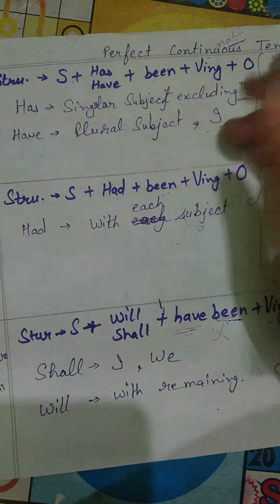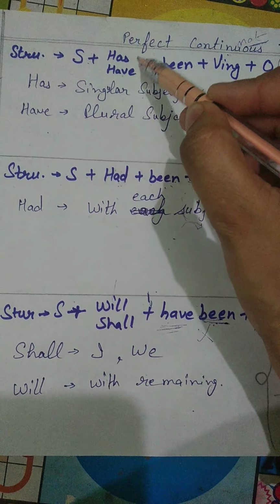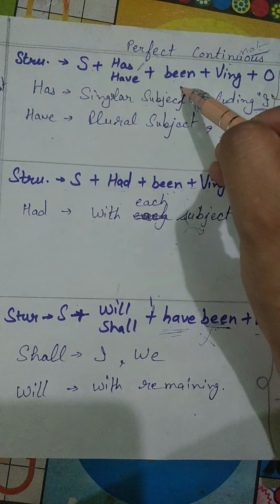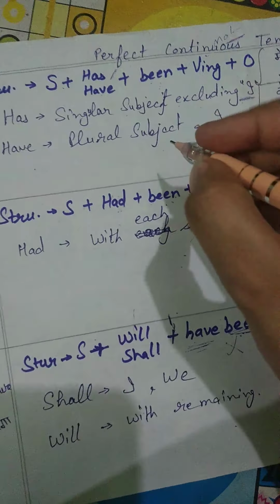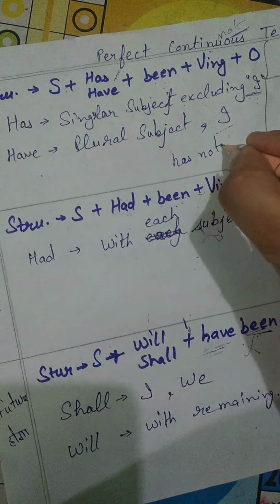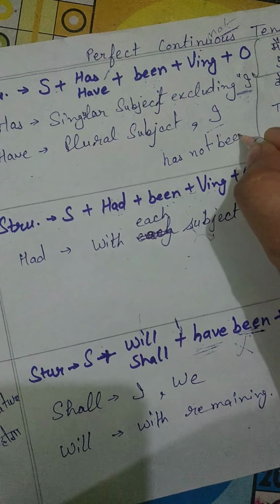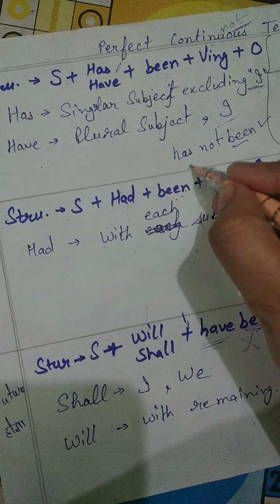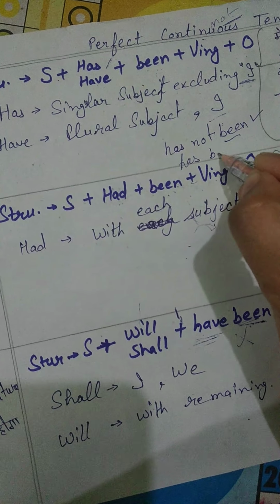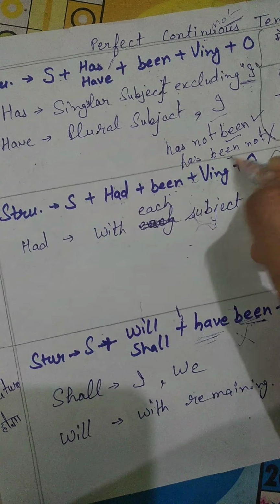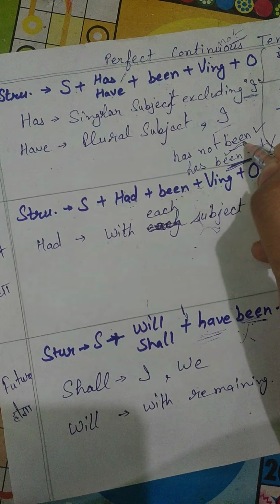Whenever you want to place not for negative sentences, you have to place not after the first helping verb. Has not been, or have not been. It is right, but if you say has been not, it is wrong.